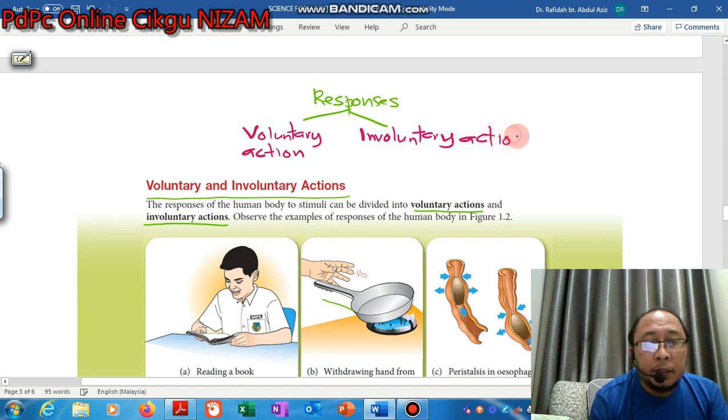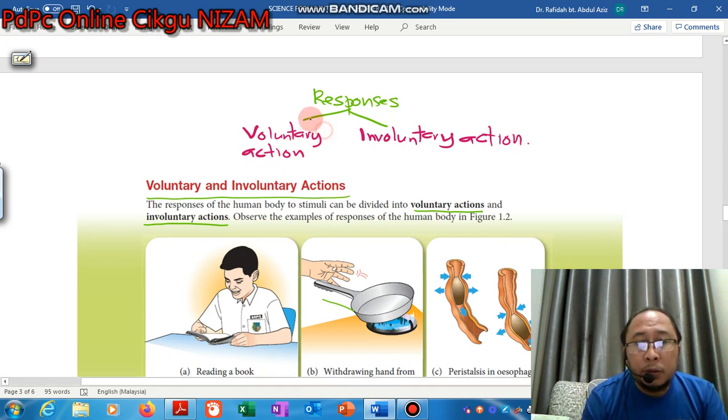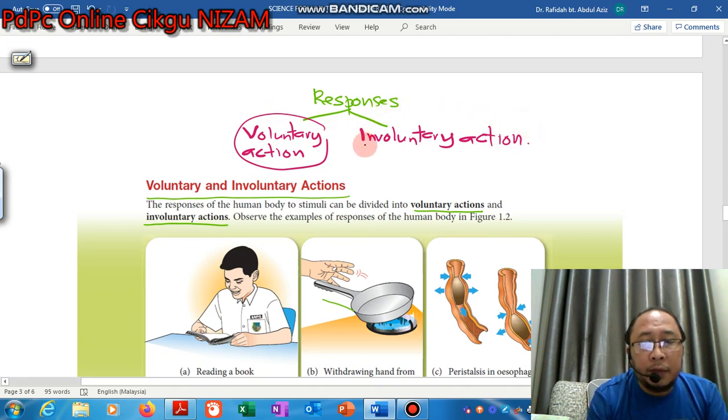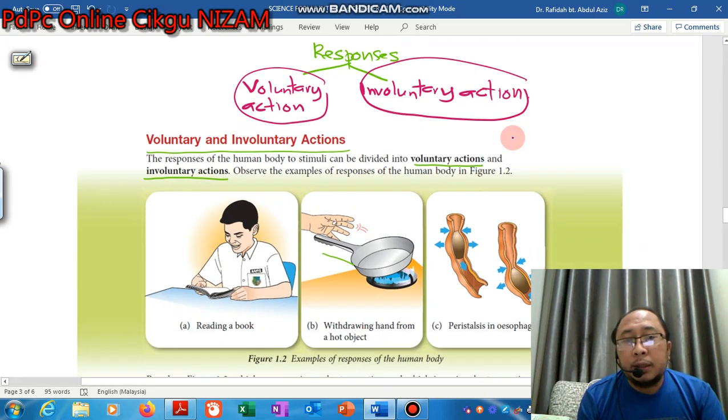So when the nervous system detects stimuli, at the end of the system it will produce a response, and that response can be divided into two, voluntary action and involuntary action. So what is the meaning of voluntary and involuntary action? That will be given after this.